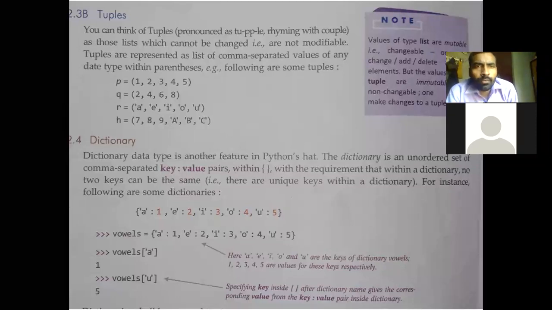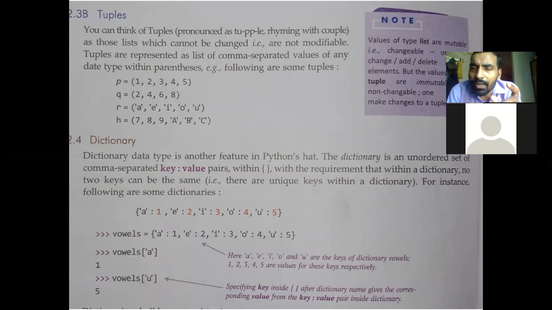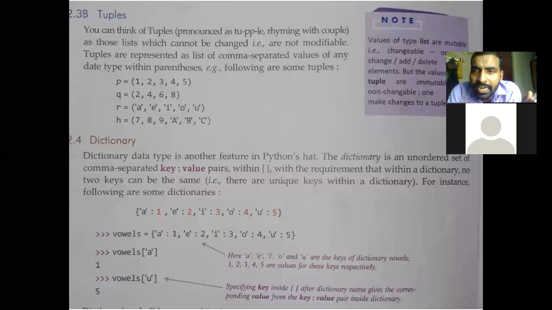So what is tuple? First, let us talk about tuple. What is tuple and whether it is a mutable or immutable data type. Kindly remember, in Python, with the whole and soul, that data type is of two types only. The core data types are two only, that is mutable and immutable, according to the mutability, according to the changeability.